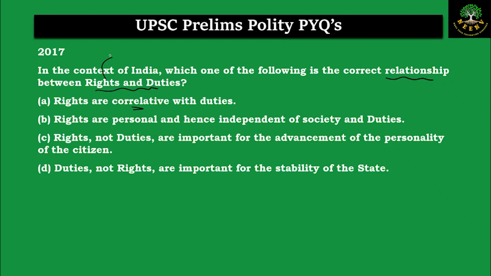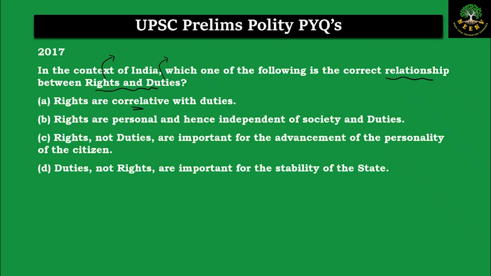Now, rights are the privileges that a person has against the state, and duties are the obligations of the same person towards the state and the society. If you want to have a right, the right comes with an obligation to respect the right of the other person. So you respecting the right of the other person itself becomes a duty there. On one side you're enjoying your right. The enjoyment of that right is leading to an obligation to someone else, because otherwise you will infringe and do something which will affect that person's rights.